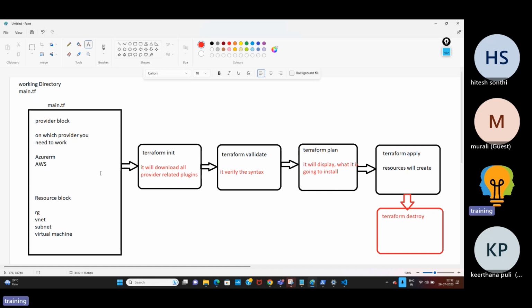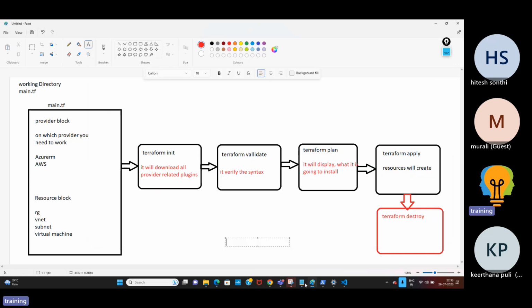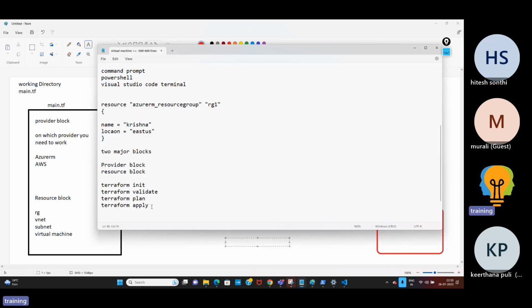So these are the commands we use: terraform init, terraform validate, terraform plan, terraform apply. These four commands we generally use. If you want to destroy, you can use the terraform destroy command to delete all the resources which we have created.